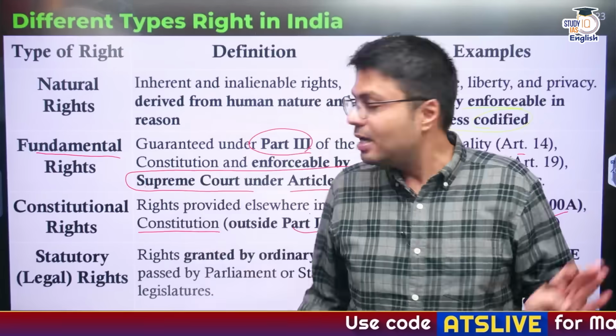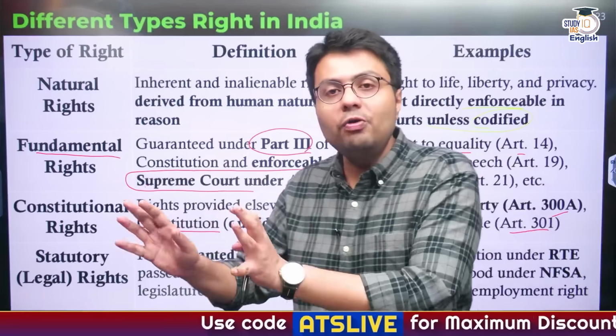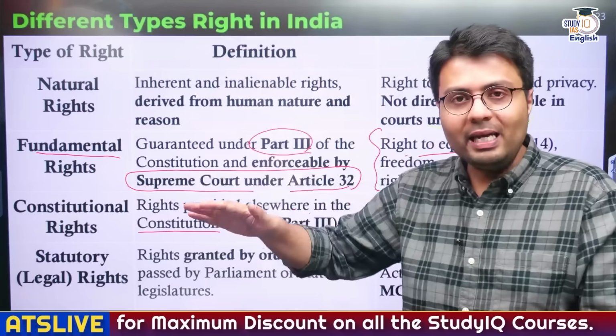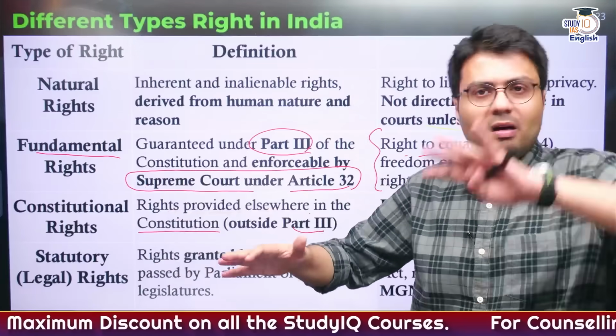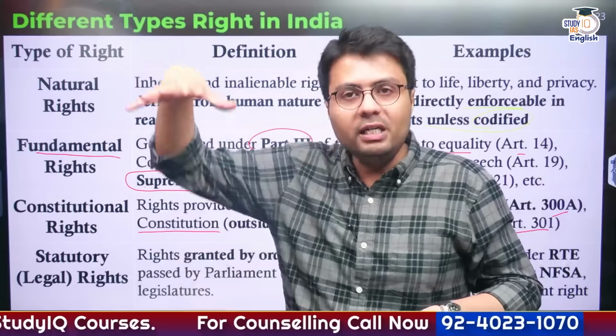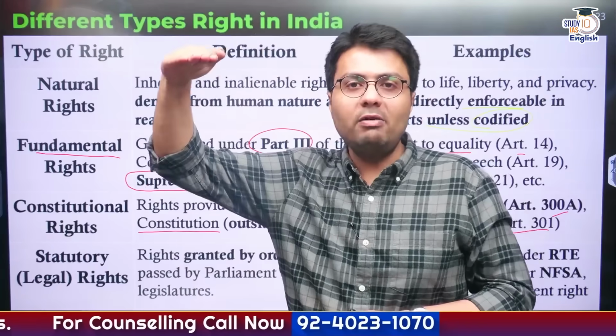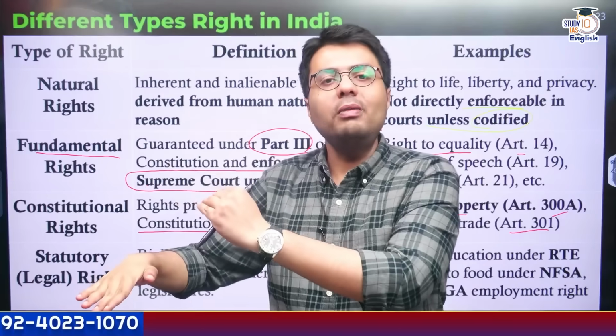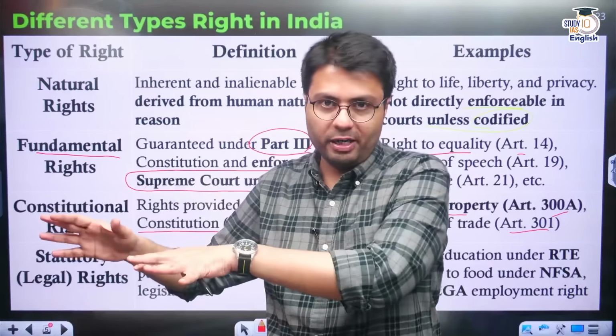Why statutory right? Because these are provided to you by a statute passed in the Indian Parliament. So once again, in terms of hierarchy of rights, natural law is outside because it is not codified, not enforceable. But fundamental right is at the top, followed by constitutional right, and at the bottom is the legal right or statutory right.